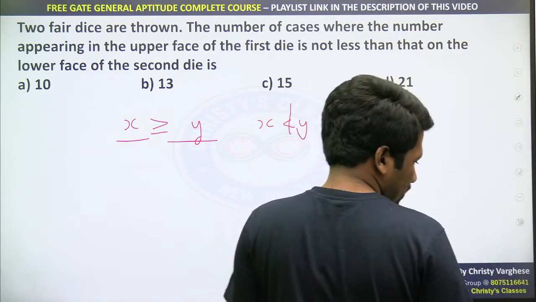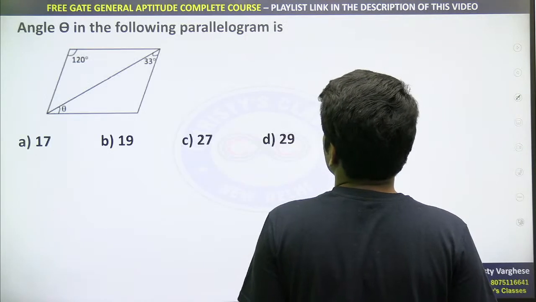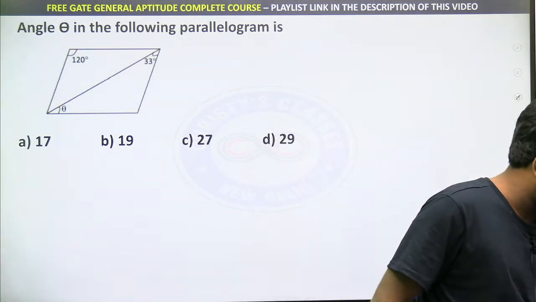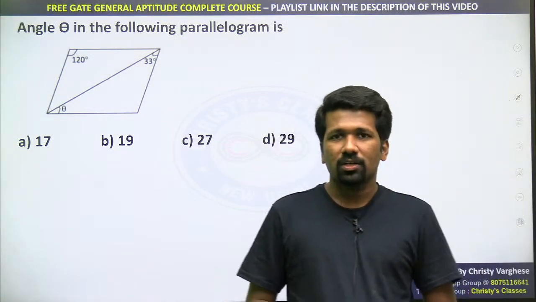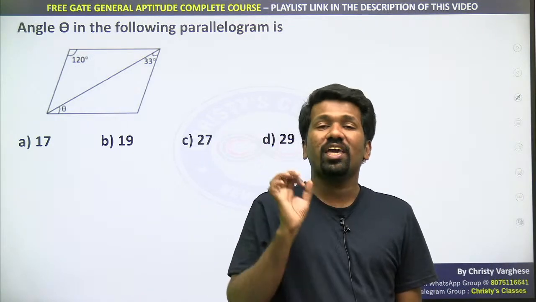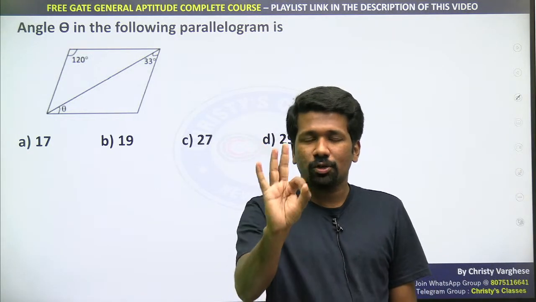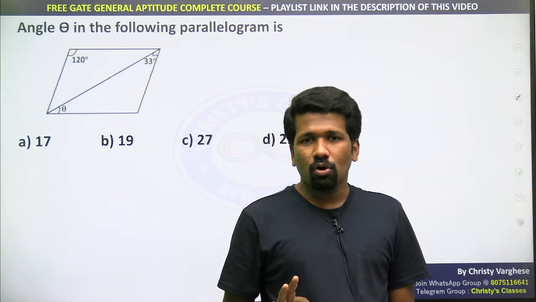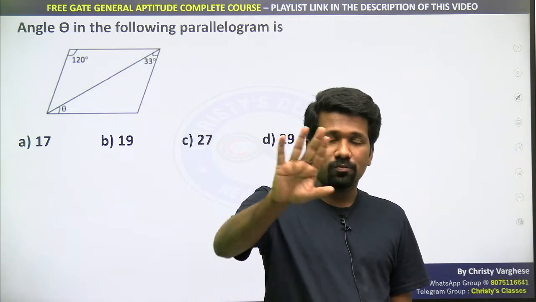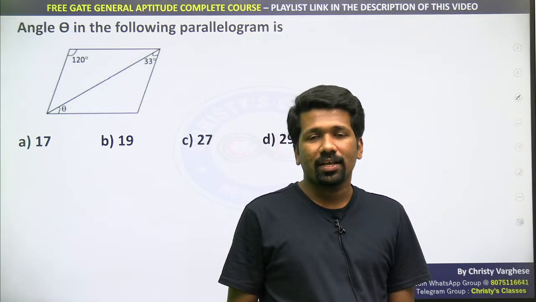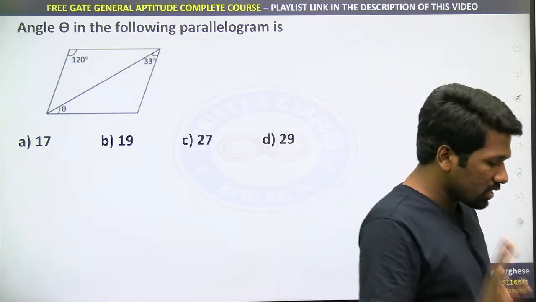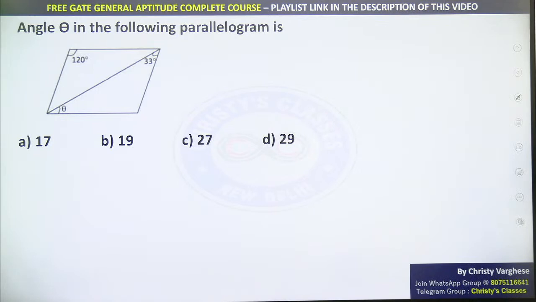So anyway, if that is clear, let's go to the next question. Very simple question. I have told you before the exam, the properties of polygons, the basic polygons. When you hear parallelogram, you should exactly know what it is. A parallelogram is a quadrilateral, a four-sided polygon, whose opposite sides are equal, opposite angles are equal, and it has the angle sum property. If you use these, this question is so silly. All of you try super fast.